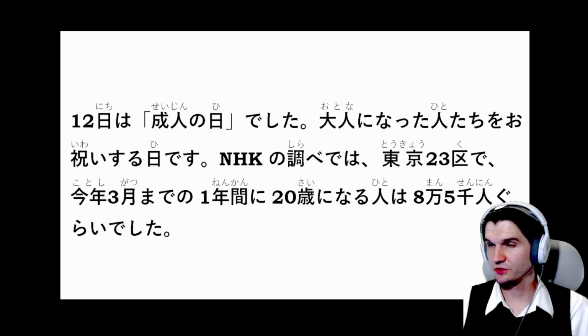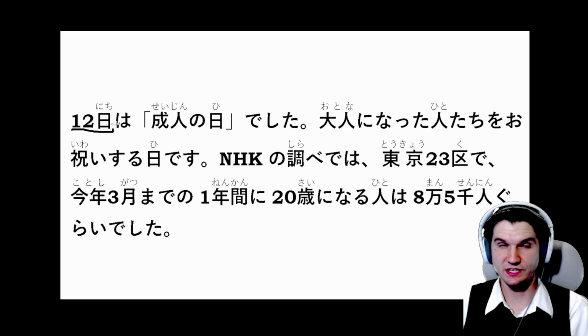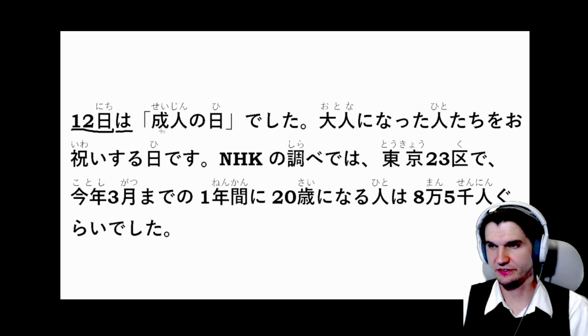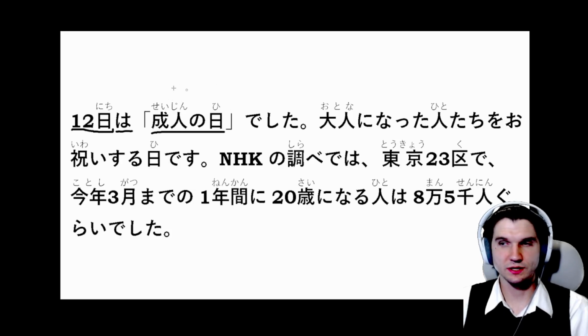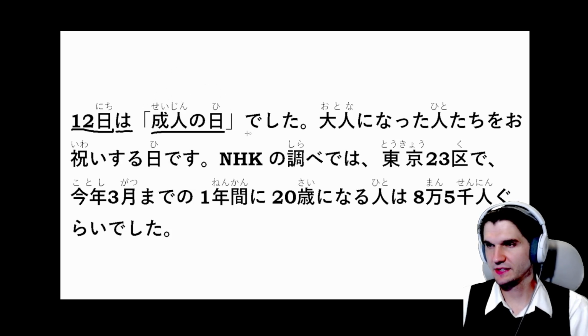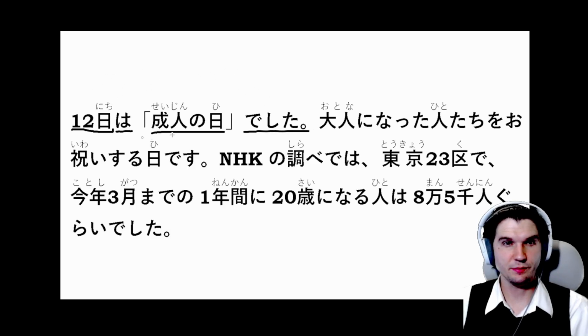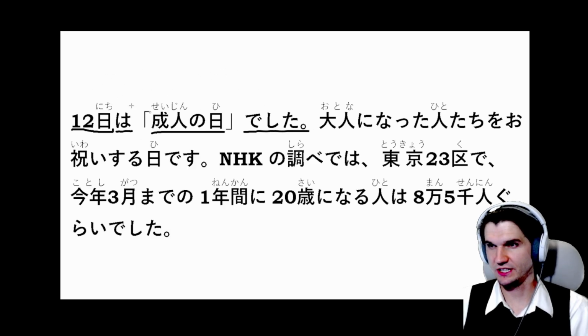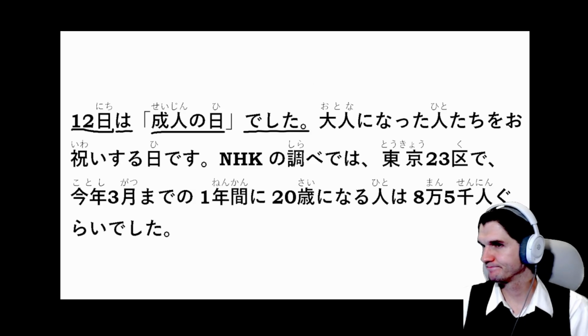Okay, let's jump right into our article here. 昨日は成人の日でした。 Okay, very simple. 昨日は, so yesterday. は is our main topic. 成人の日, so 成人 is adult, 日 is day, so coming of age day. でした was. So yesterday was coming of age day, or coming of age ceremony day.